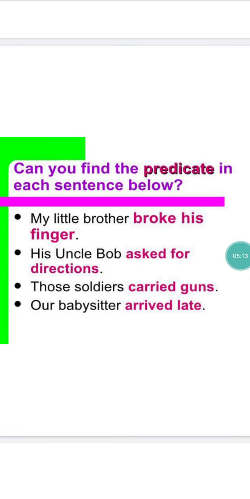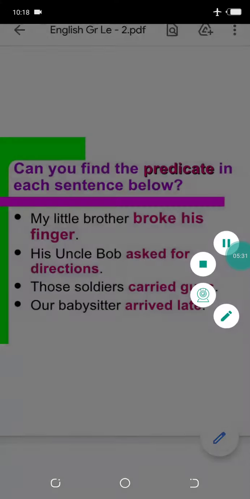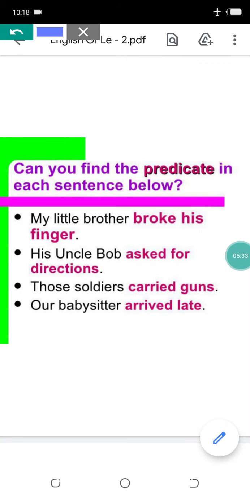Now the turn comes to predicate. Can you find the predicate in each sentences below? Yes, you can find easily now. Now you know the subject, and other rest thing is predicate. Predicate contains a verb and the complement of the sentence. Okay. So in the first sentence, my little brother broke his finger. What does my little brother do?